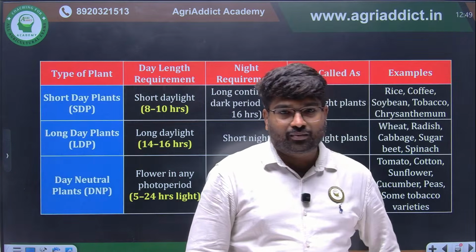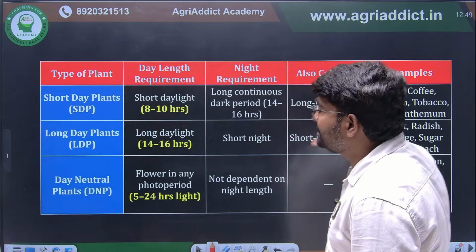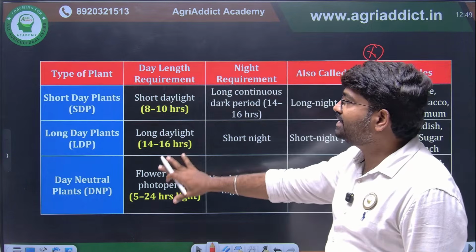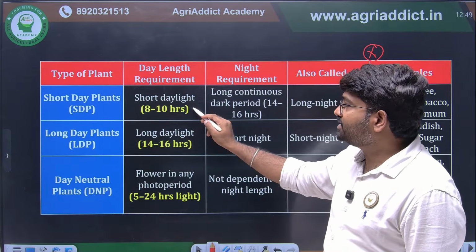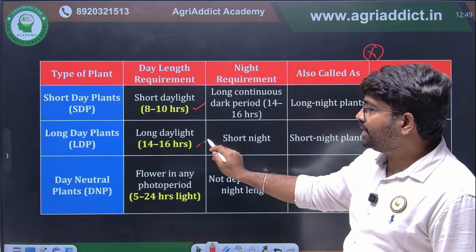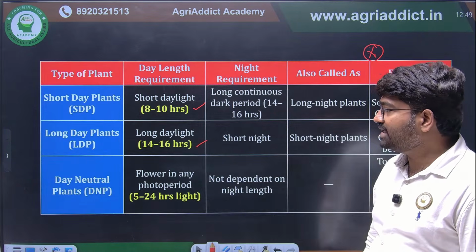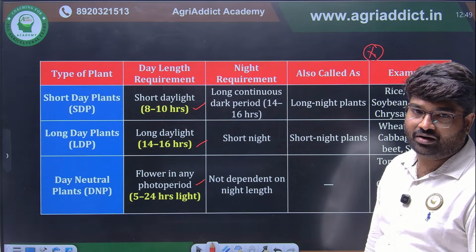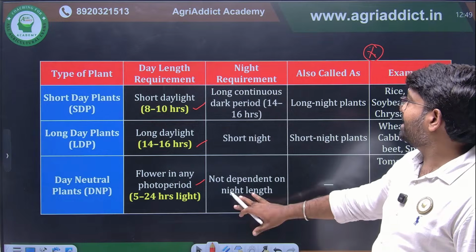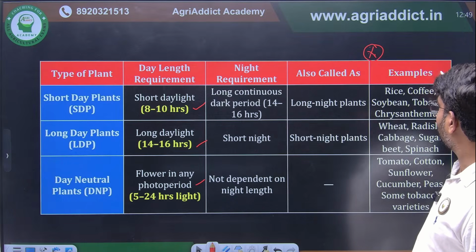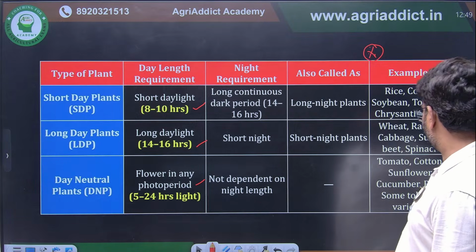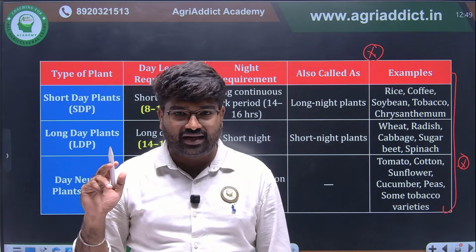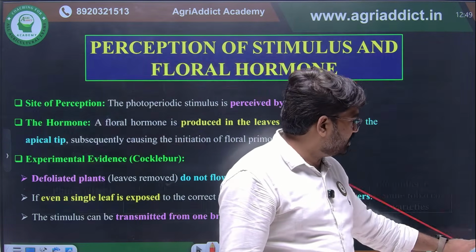Another most important thing, I have classified all these things in an exam ready quick revision table. You just have to remember this one. Short day plants need 8 to 10 hours of light. Long day means light should be 14 to 16 hours. Day neutral means it can flower at any photoperiod. The night requirement is given, what they are also called, and the critical examples I have given here. You have to just revise this quick revision. Okay, clear students? This is quick revision for everyone.